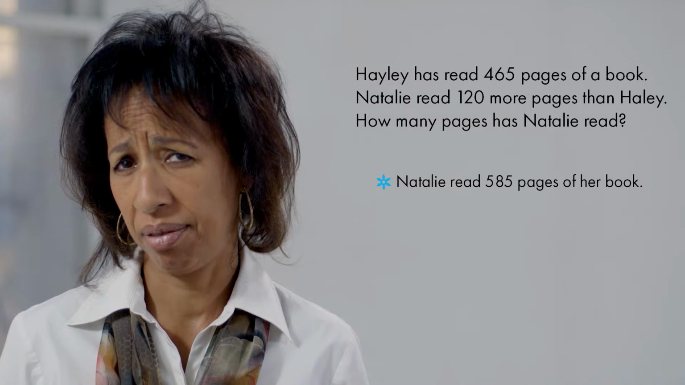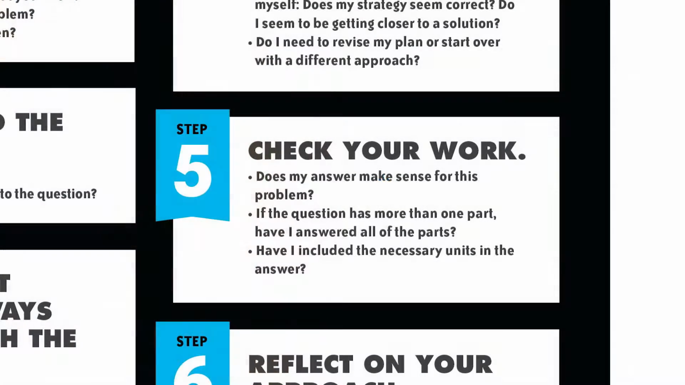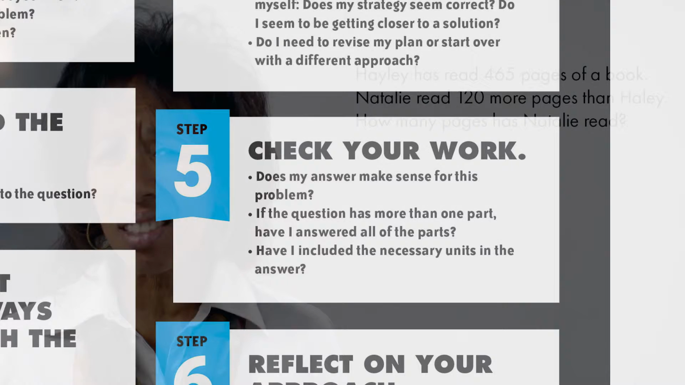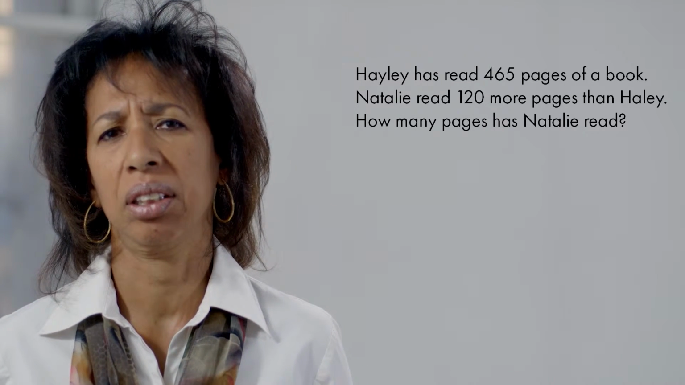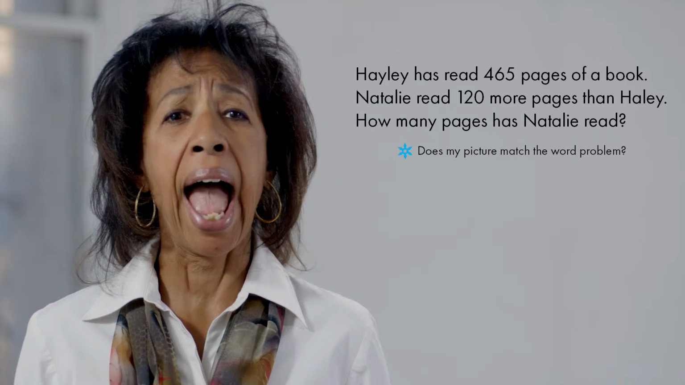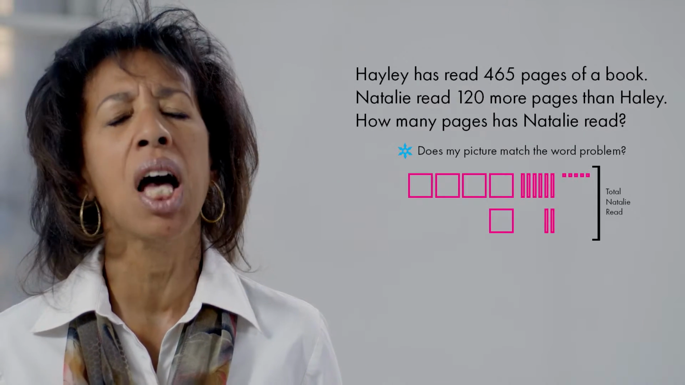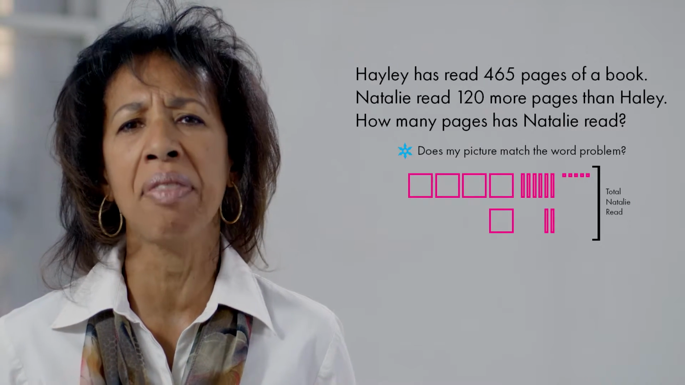All right? Now that I've selected my approach and tried it out, what I want to do is step number 5. Step number 5 says to check your work. It says to look back at your strategy and your solution and ask yourself, does it make sense? So the first thing that I want to do is check. Does my picture match the word problem? And my picture of the base 10 blocks does match the word problem. So that means that I've done that correctly.